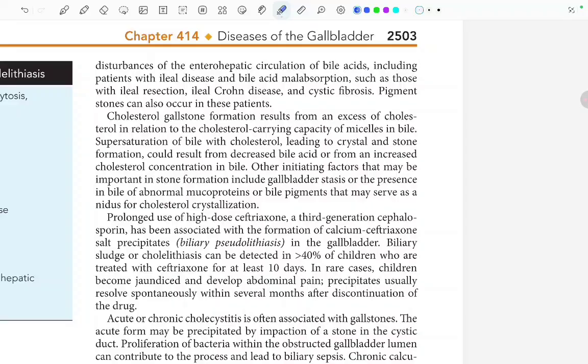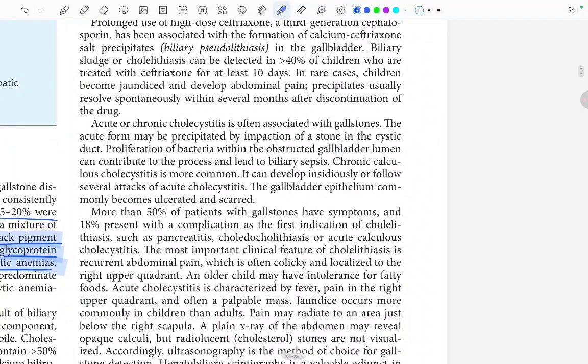Now, acute or chronic cholecystitis is often associated with gallstones. Mostly they are associated with gallstones. The acute form may be precipitated by impaction of a stone in the cystic duct. Proliferation of bacteria within the obstructed gallbladder lumen can contribute to the process and lead to biliary sepsis.